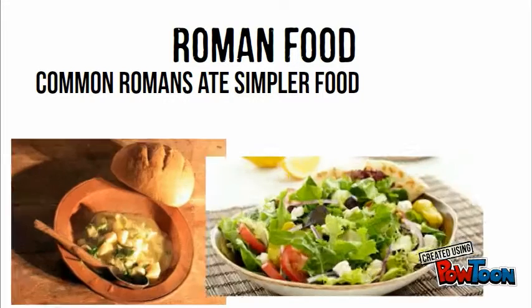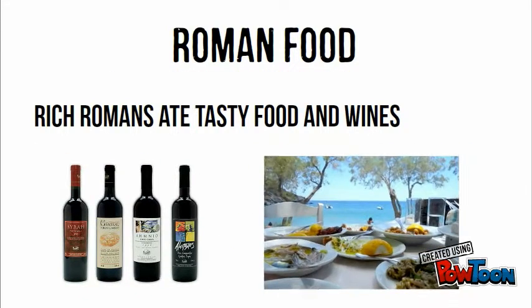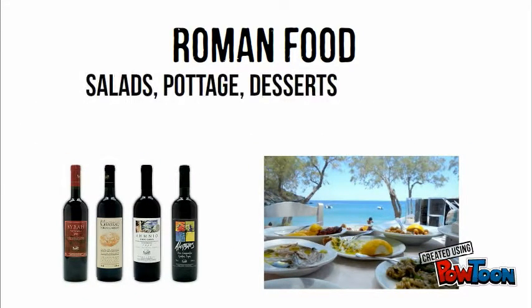Roman food. The common Romans ate simpler food, but the rich Romans ate more tasty food and wines. They also ate potage, salads, mortum, rolled wild boar, dormouse, seafood, and desserts.